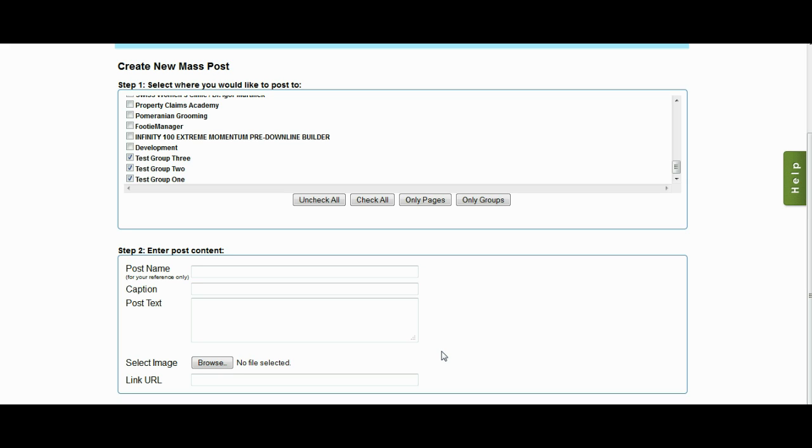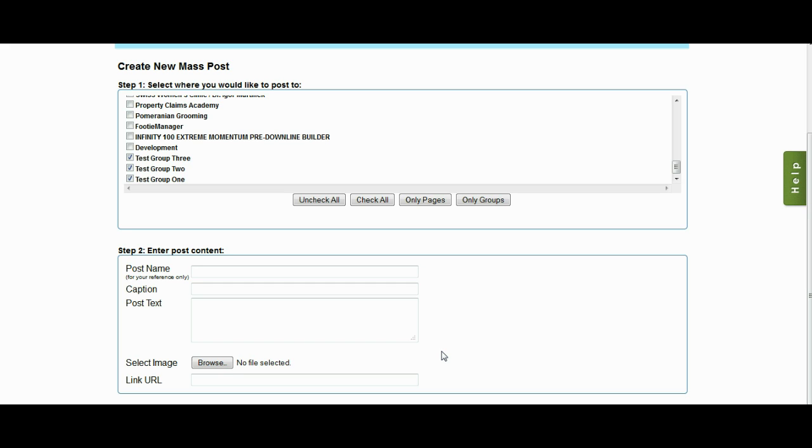Imagine if you're a member of 50 marketing groups or 50 groups in any niche, and you want to post a link to your latest launch or to your latest product or an article that you've written that's informative that people are going to want to see. I mean, it takes forever to go to all your groups and post your link. It's just crazy. But now you can do it in one shot, done, easy, takes a few minutes.